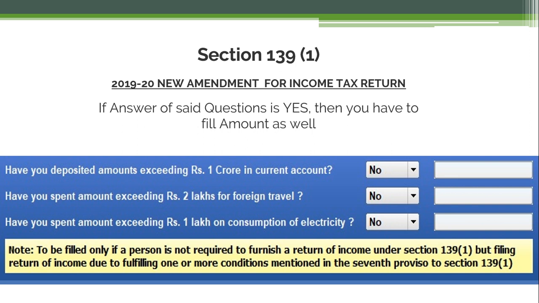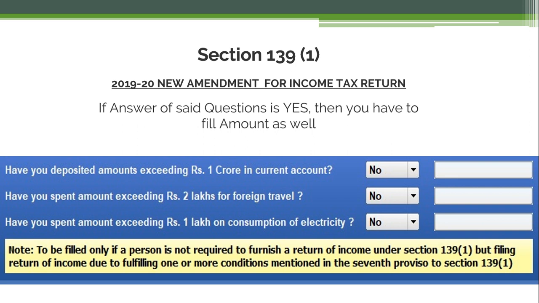So if you have not done this, you will be questionable and you have to answer why it is not being filed. The first question is, have you deposited an amount exceeding rupees 1 crore in the current account? If it is no, you don't have to write anything. If it is yes, you have to mention the amount. Have you spent an amount exceeding rupees 2 lakh on foreign travel? If your answer is no, you don't have to write anything; if it is yes, you have to mention the amount. Then have you spent an amount exceeding rupees 1 lakh on consumption of electricity? No, in that case, you don't have to write anything. If yes, then you have to mention the amount.